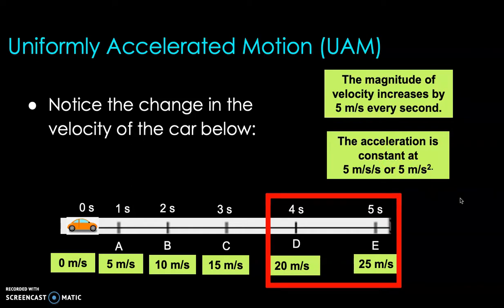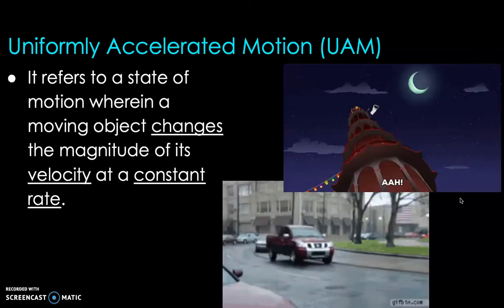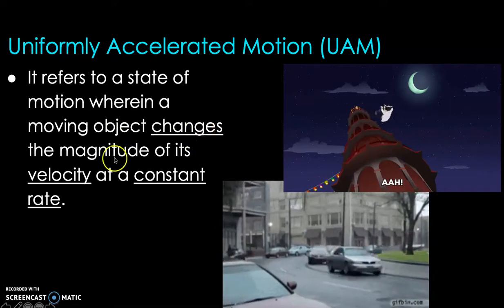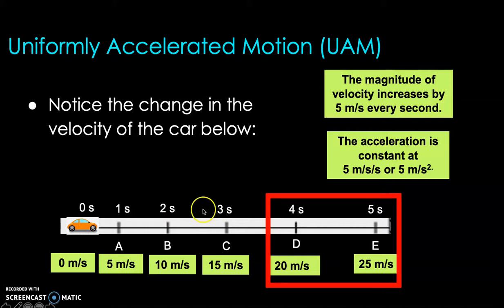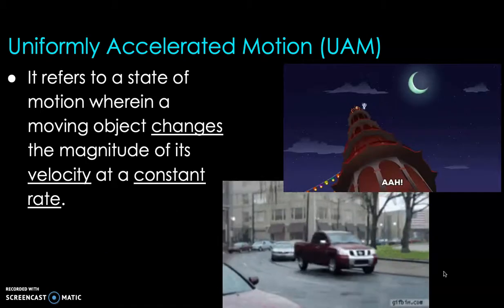And that's what UAM means. When we say uniformly accelerated motion, the object changes the magnitude of its velocity at a constant rate, just like this one. Every 1 second time interval, the change in velocity is always 5 meters per second. It always gains a speed of 5 meters per second every 1 second interval.